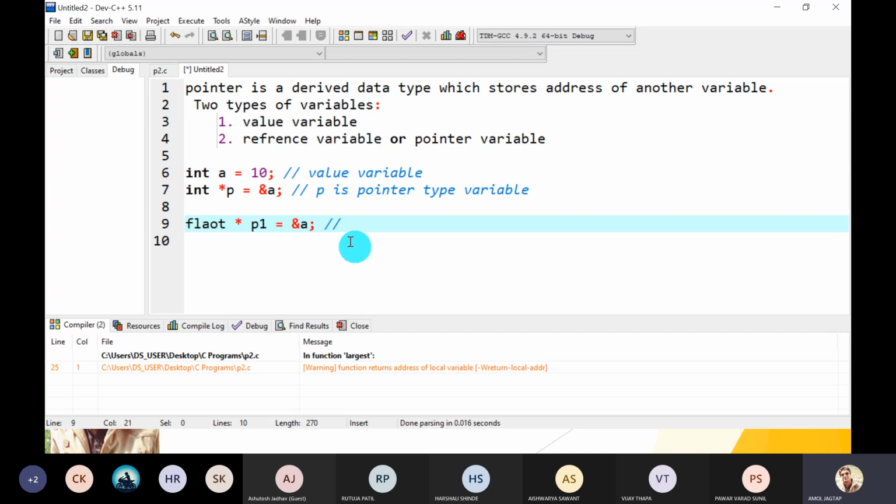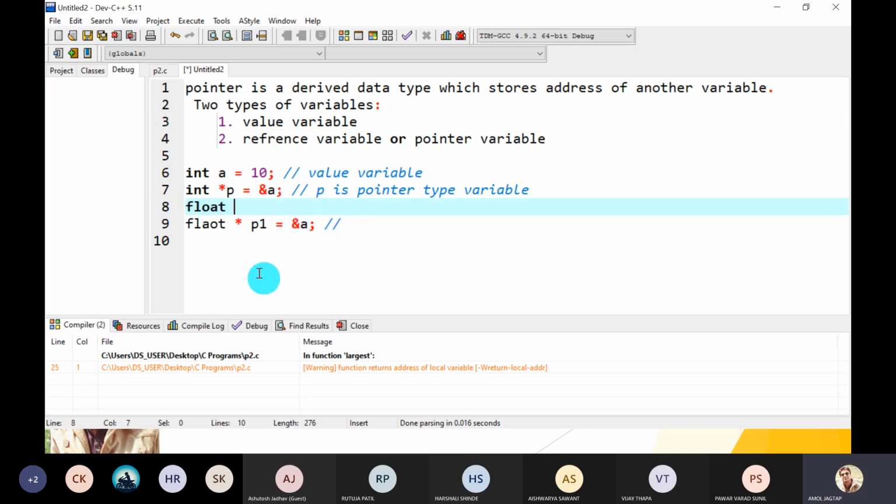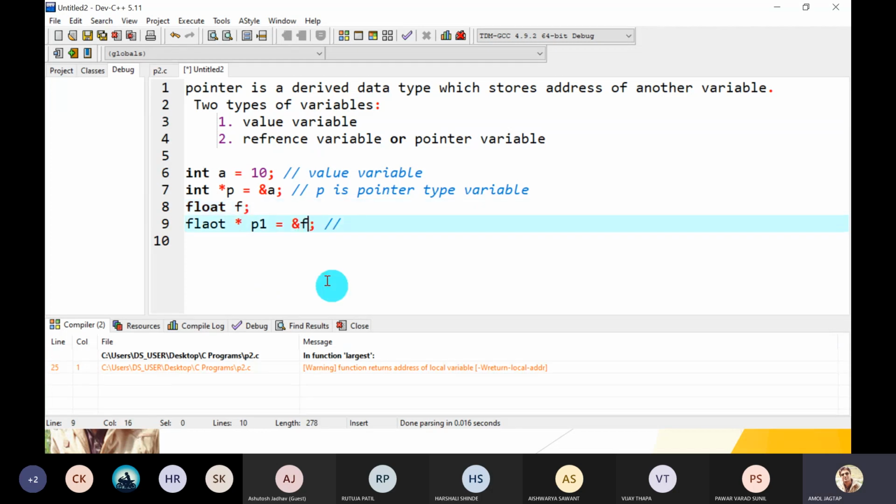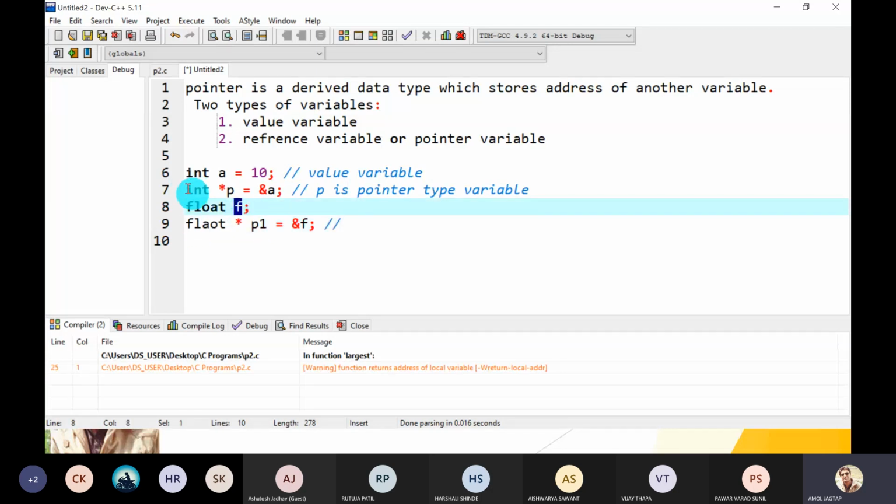No. We cannot write such things because a is a value variable of type int, so we cannot store the address of a into a float pointer. Only the address of a float variable can be stored. If there is a float f, we can store the address of f here. So in a float pointer, we store the address of a float variable, and in an int pointer, we store the address of an int variable. So we can refine the definition.